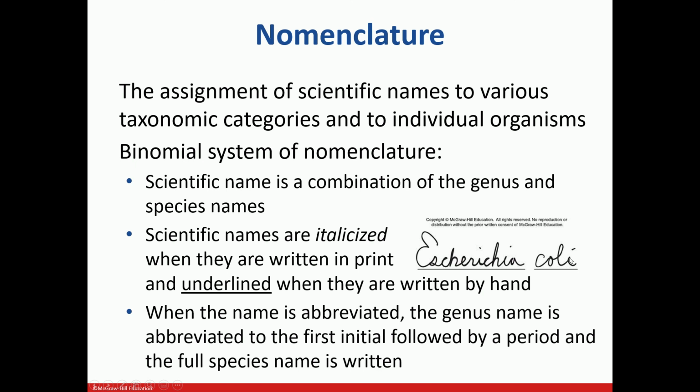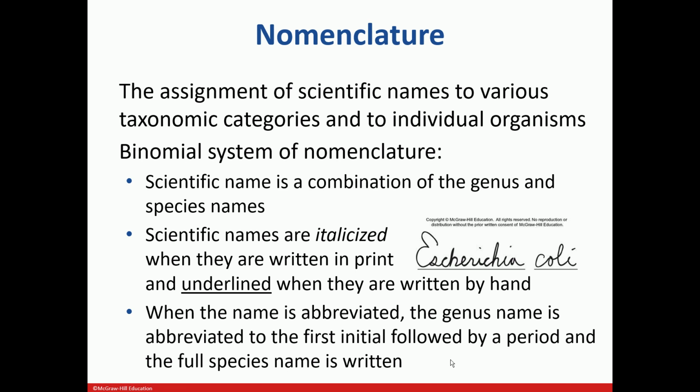So how to write it? Basically, when scientific names are written in print, they are italicized, or if these names are written by hand, they are underlined. Or if the name is abbreviated, then the genus name is abbreviated to the first initial followed by a period, and the full species name is written. If I abbreviate this name, it is going to be E. coli. That's the abbreviated form of the scientific name.